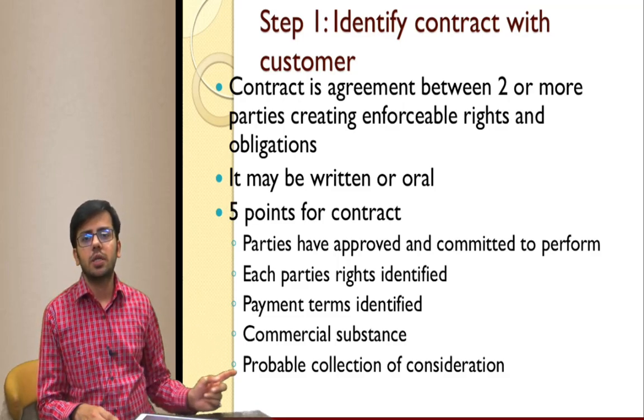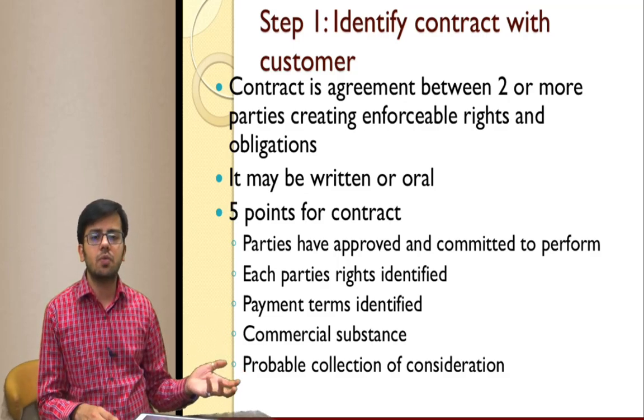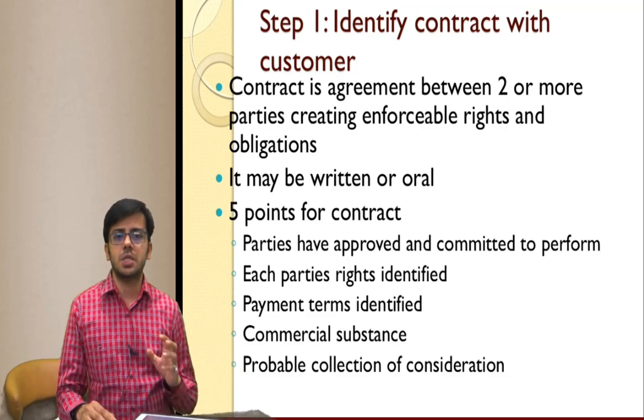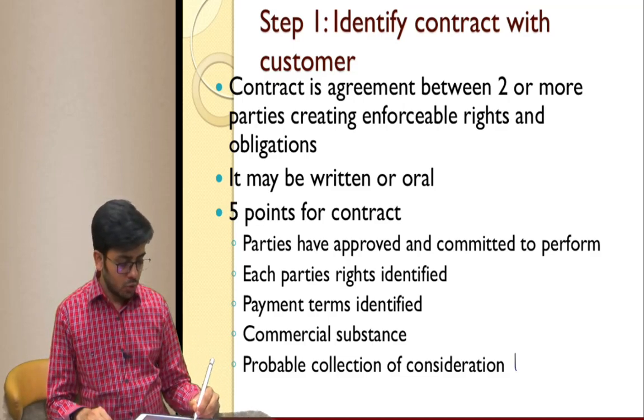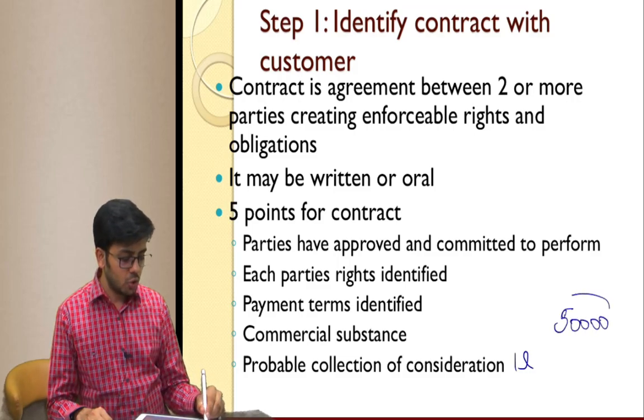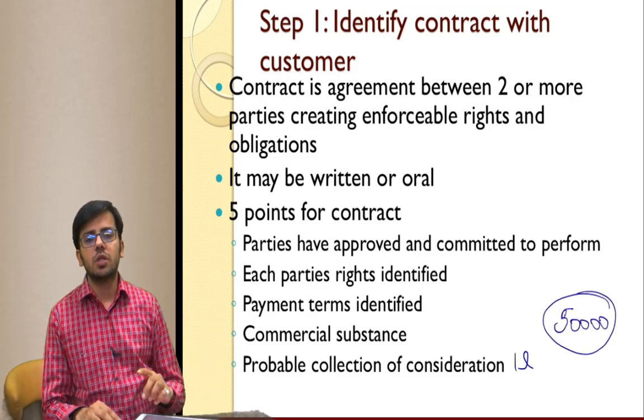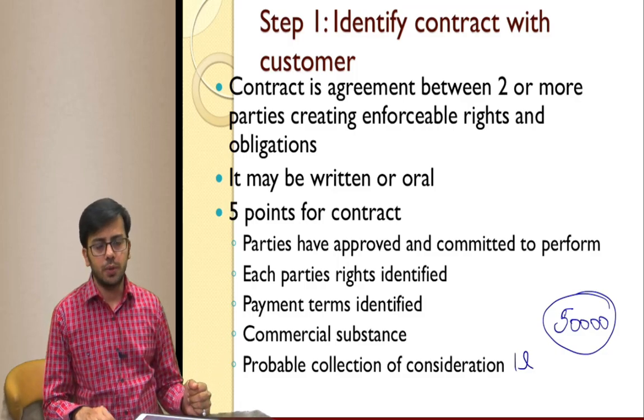The Institute may ask you that it is not probable that the amount given in the contract will be received, hence it is not a contract. However, suppose the amount specified is 1 lakh, but you are expecting 50,000 to be received. So 50,000 will be considered to be the revenue over here.